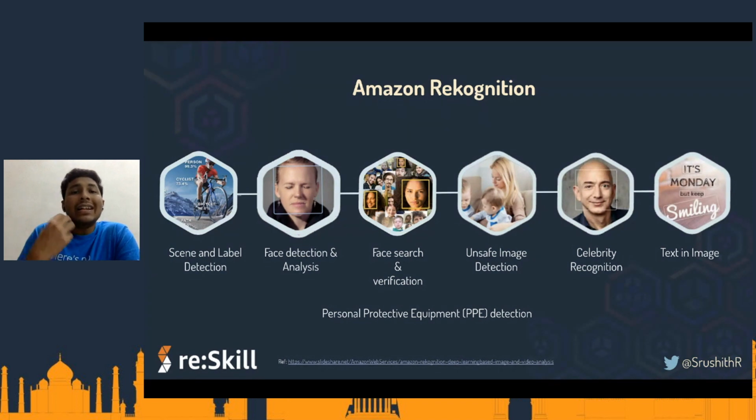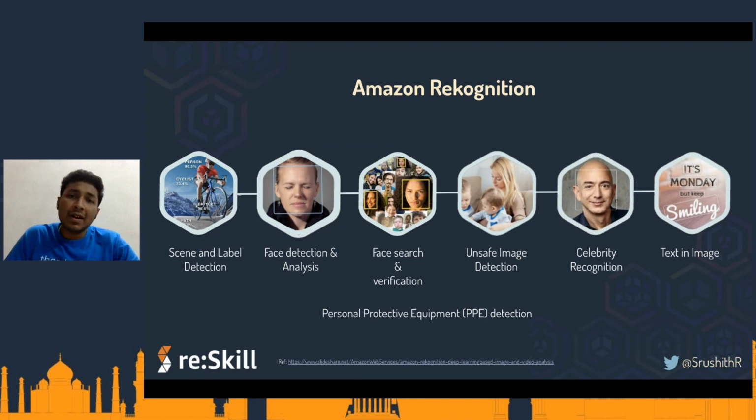We can try to detect things that are happening in a video, like labels, facial analysis, and in video recognition we can also detect what kind of action that particular person is trying to do. Let's say, for example, he's delivering a package and stuff like that. That is also possible with Rekognition.